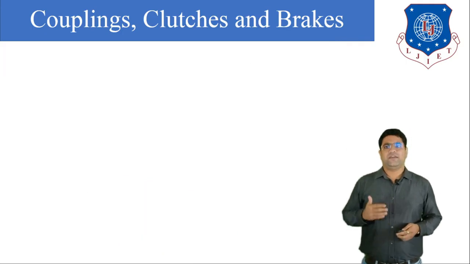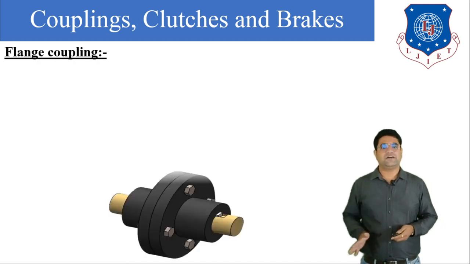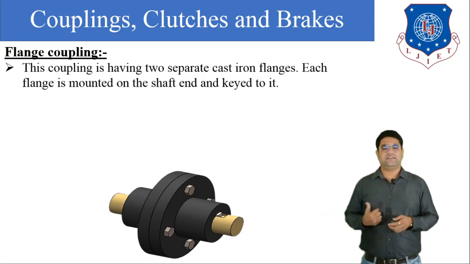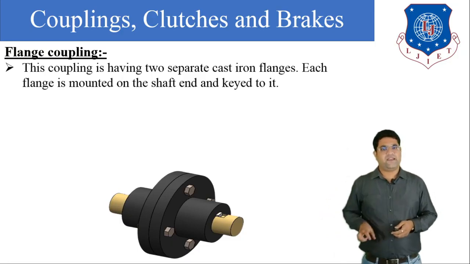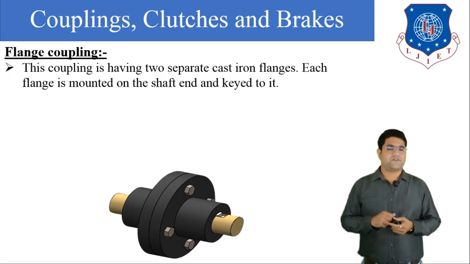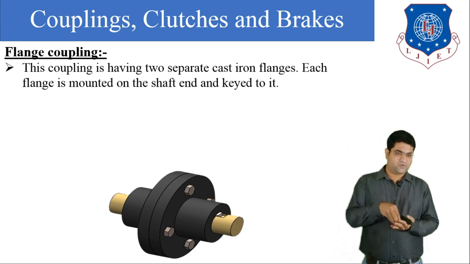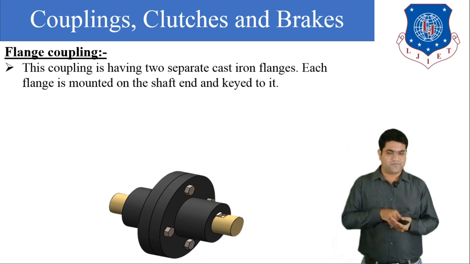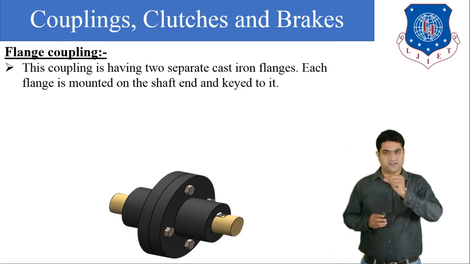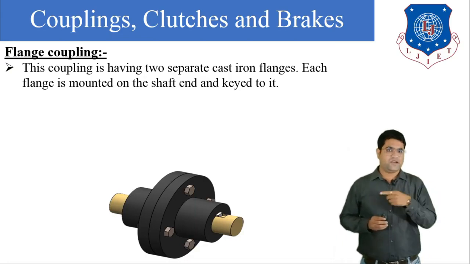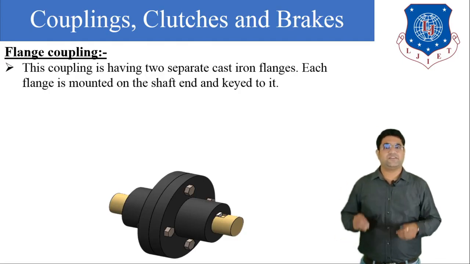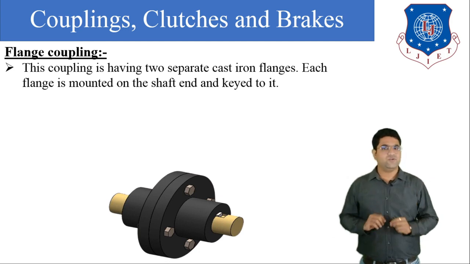Now we are going to discuss our third type of rigid coupling, that is the flange coupling. Here you can see in the figure how the flange coupling looks. It is somewhat different from the muff coupling. In the muff coupling, we have to provide bolts and nuts over the periphery. Here in the flange coupling, we have provided some projections on the coupling, so we can provide the bolts and nuts. This type of flange coupling is used for heavy power transmission at low speed.